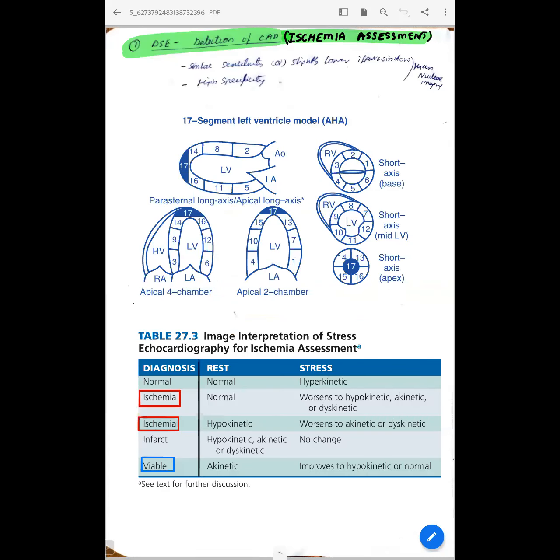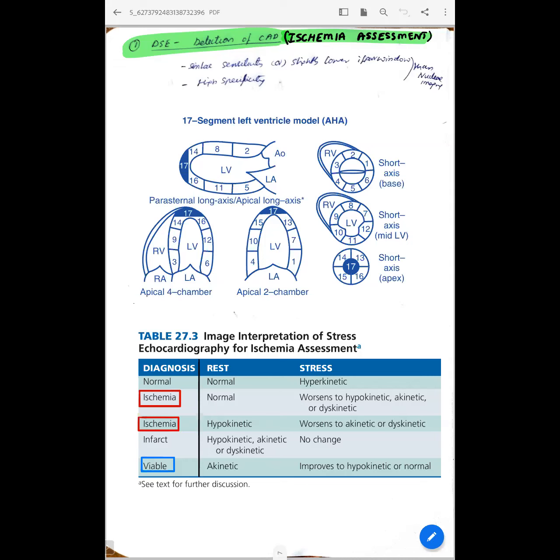And this is ischemia assessment. It has similar or slightly lower sensitivity compared to nuclear imaging, because it depends upon the echo window of the patient, but it has high specificity compared to nuclear imaging. We report this based on the 17 segment model. Whether you are comparing 16 segment or 17 segment, we report based on the 17 segment model. If you are comparing with other stress imaging modalities, the 17 segment model is preferred.